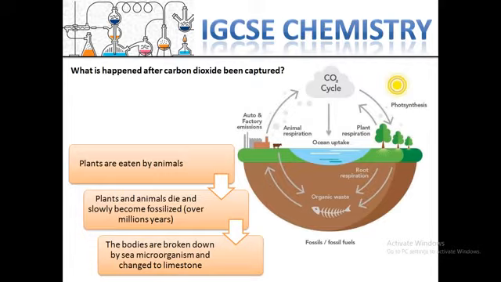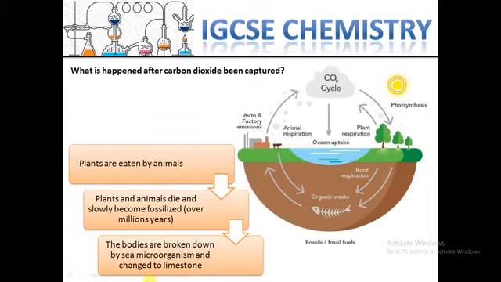So what happened after carbon dioxide has been captured by water or plants? Plants are eaten by animals.